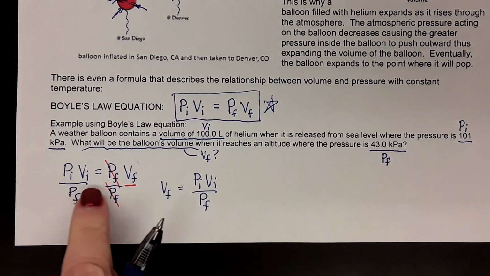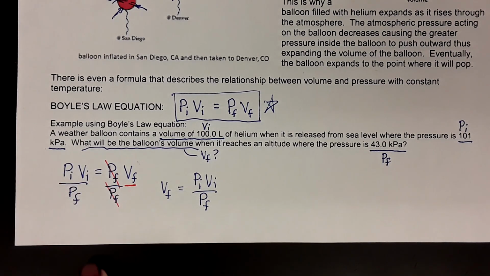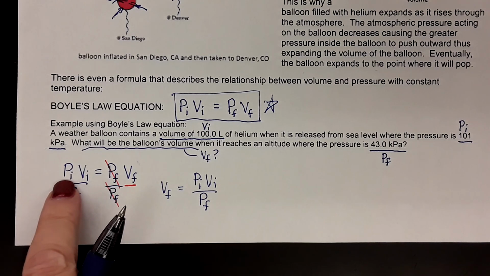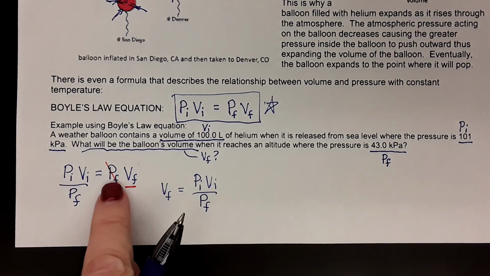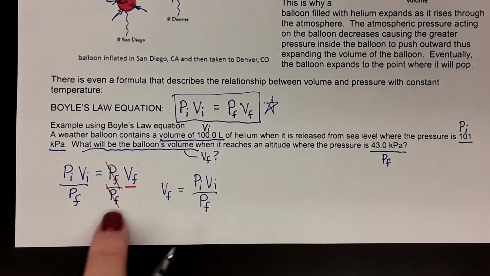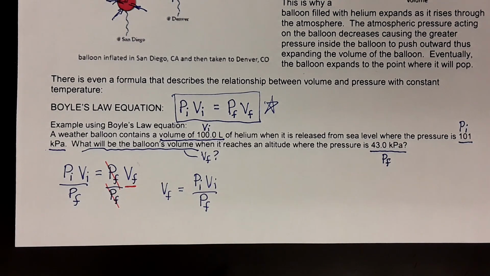In fact, on any one of these, whichever one you underline, you're going to divide by the other one to the other side, because all of these are multiplication, aren't they? So if you were looking for PI, you'd take the VI and divide it on the other side. If you were looking for PF, you would take the VF and divide it to the other side, because the opposite of multiply is divide, okay?